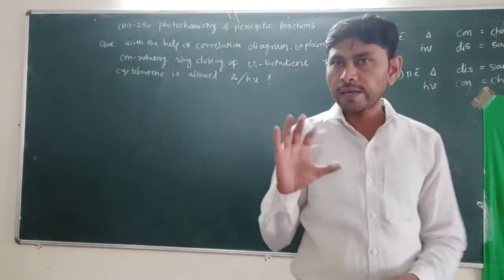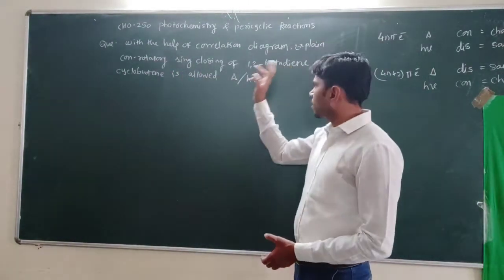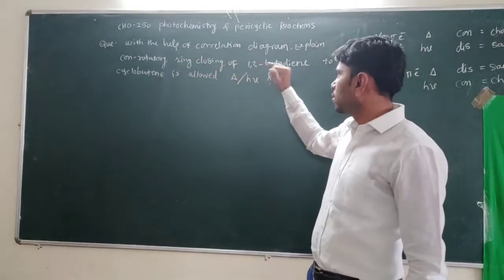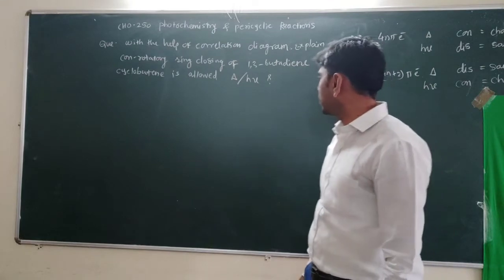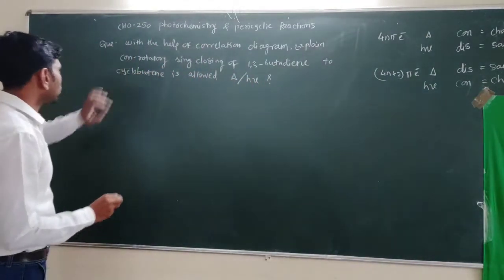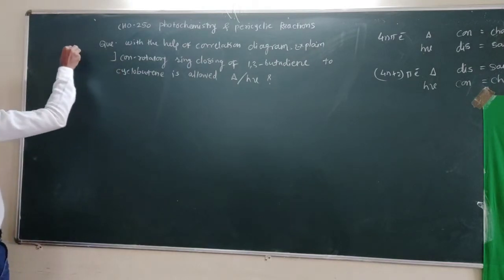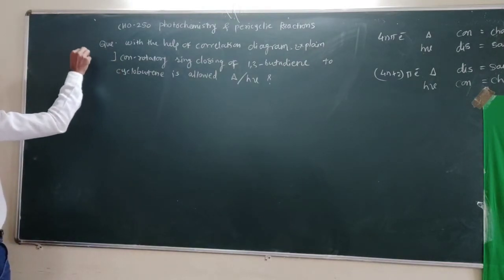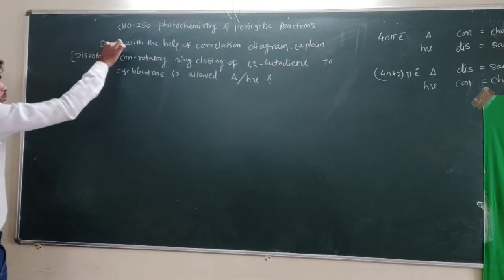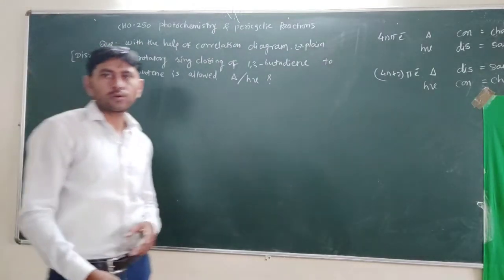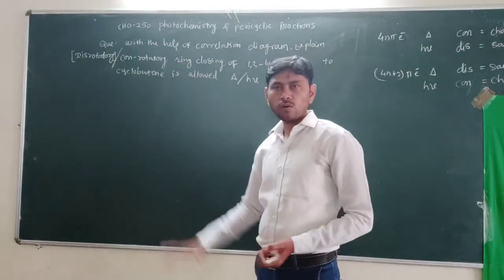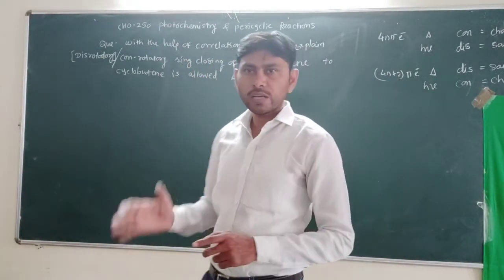So with the help of a correlation diagram, we have to prove whether con-rotatory ring closing of 1,3-butadiene to cyclobutene is allowed thermally or photochemically. Instead of con-rotatory, we can also explain this by taking a disrotatory motion. In the exam they will ask either type, disrotatory or con-rotatory motion, so we have to explain.